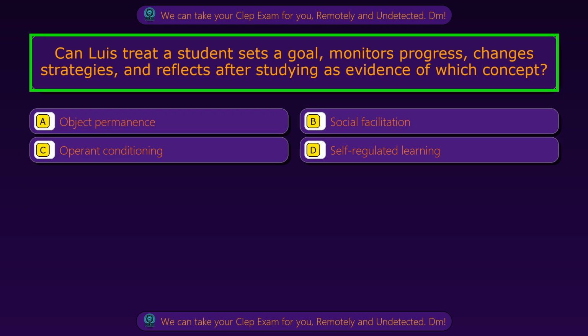Question 78. Can Luis treat a student sets a goal, monitors progress, changes strategies, and reflects after studying as evidence of which concept?